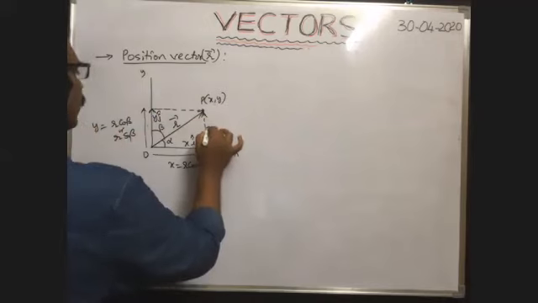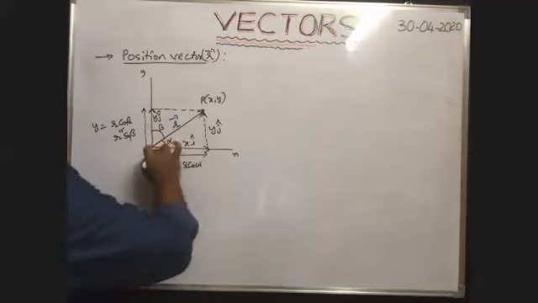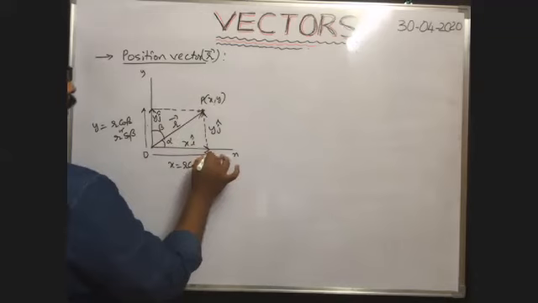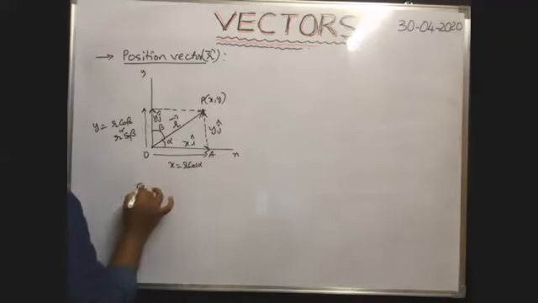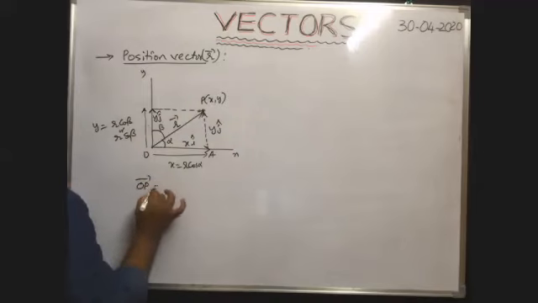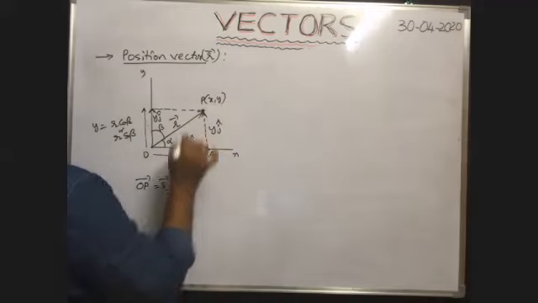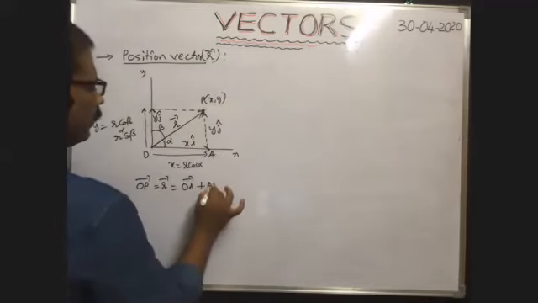This vector can be written as y into j cap. Here it is x into i cap. Therefore, the position vector r bar is equal to this plus this, no? Say this is A, and this is P. Then from the diagram, position vector OP bar is equal to r bar. OP bar is equal to this vector plus this vector, that means OA bar plus AP bar.